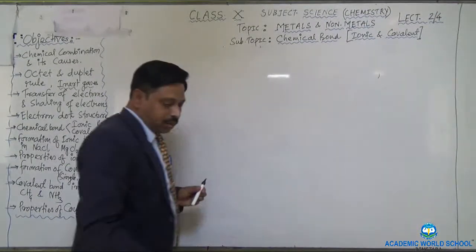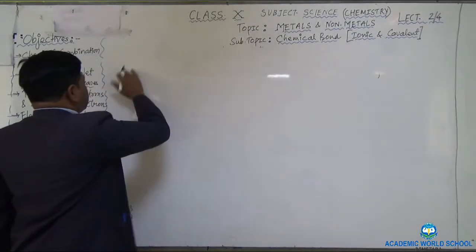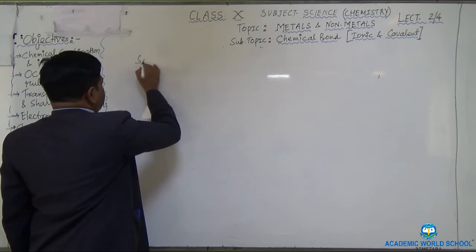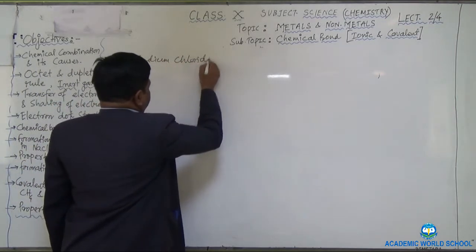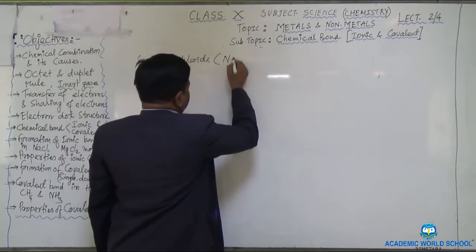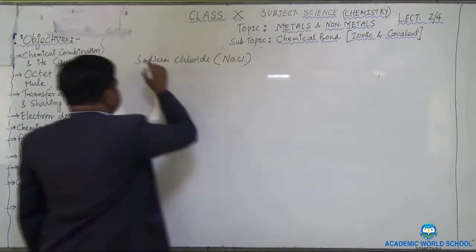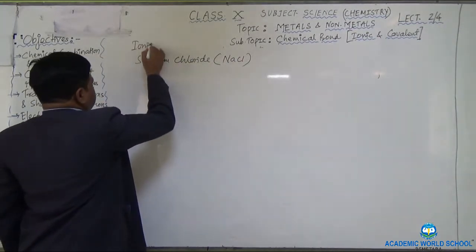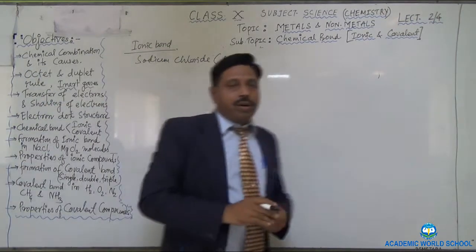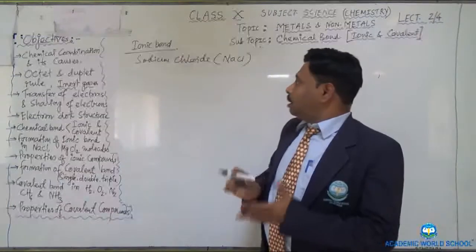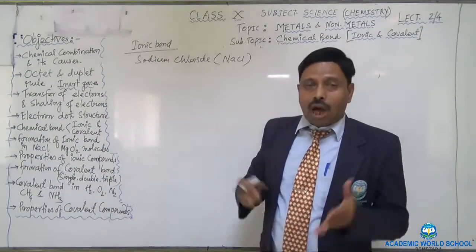Okay? So now let me start how the ionic bond is forming in between the two atoms in a compound by giving the example of sodium chloride. Let us take an example of sodium chloride. Okay, chemical formula is NaCl. So which bond is forming? Ionic bond, right? So ionic bond is forming in your sodium chloride. So how will it form?